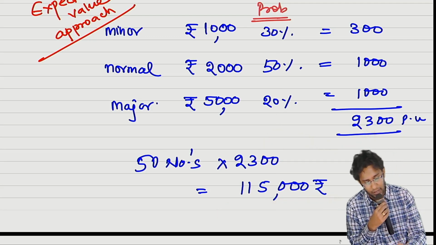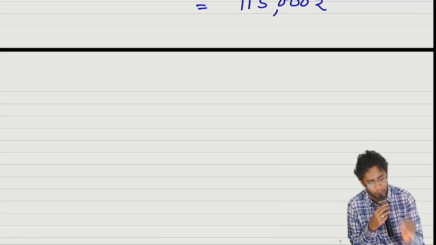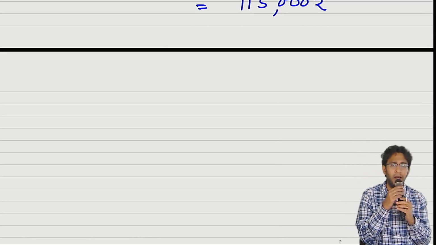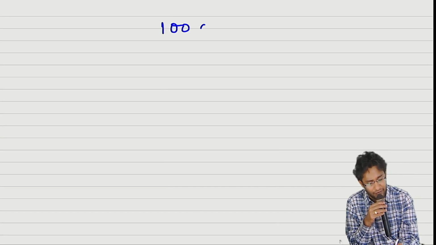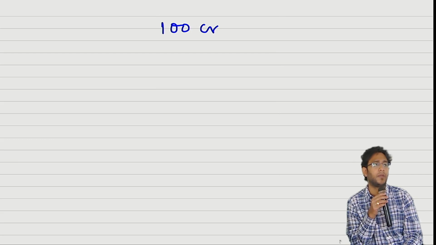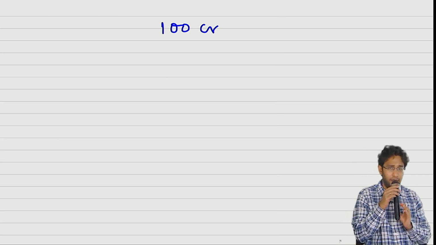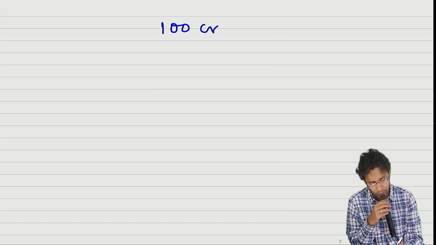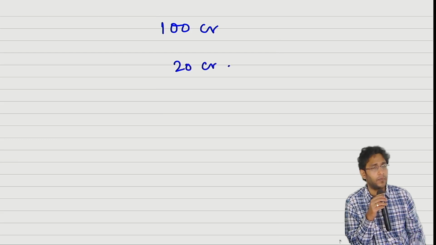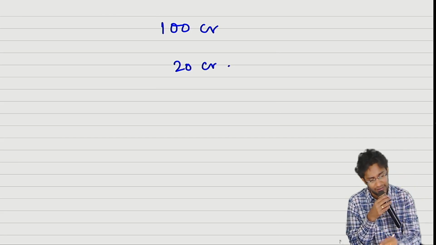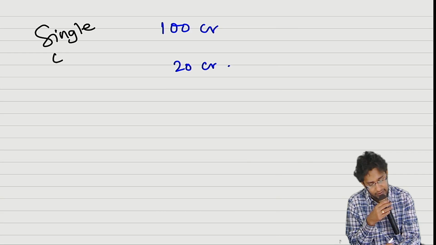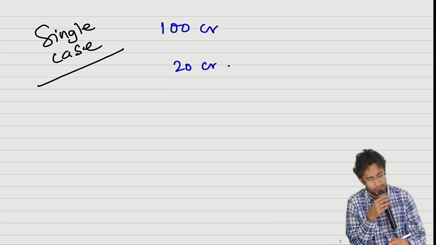Yep, this is one thing. Suppose there is a single obligation. Suppose the income tax department filed a case on me, and the matter is pending in the appellate authority. Now there are 2 possibilities. They are asking for 100 crores tax payment. We are fighting the case, but if we win the case, we have to pay only 20 crores. If we lose the case we have to pay 100 crores. Only 2 possibilities. Single case, not a class of obligations at all.